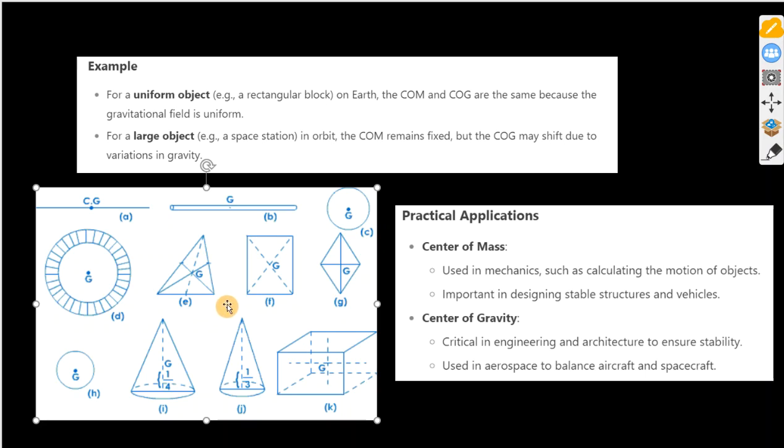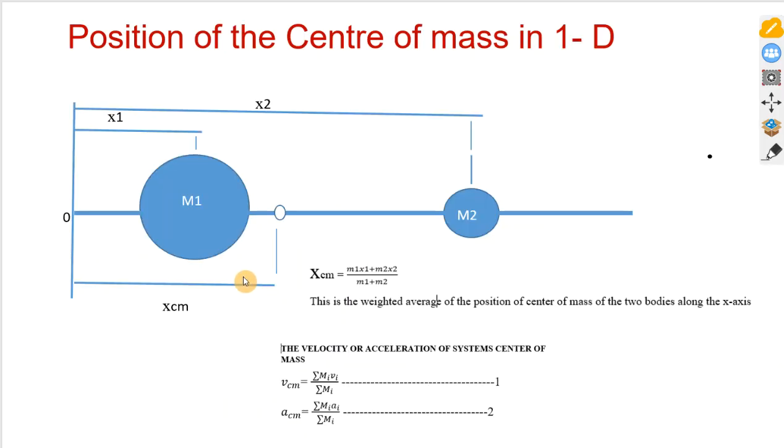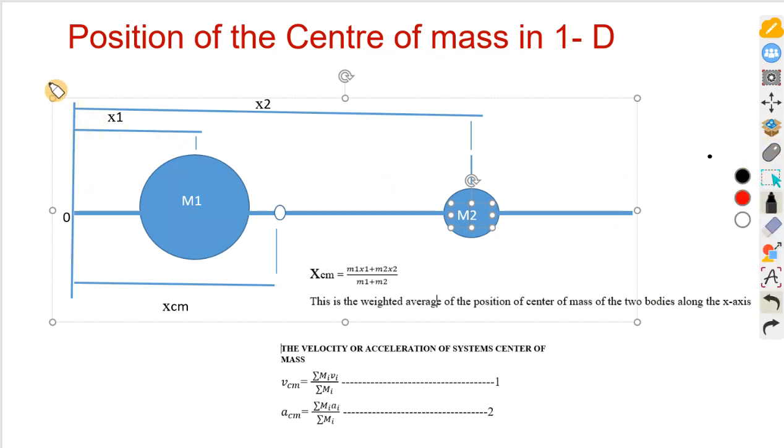So now let us look at the position of center of mass along the x-axis. We call it, in this case now, the position of center of mass in one dimension. So we look at two masses lying horizontally along the x-axis. If we are to draw, this is the first mass, this is the second mass. If we are to draw a line to pass through this and label the axis, let's say this is the y-axis and this is the x-axis.